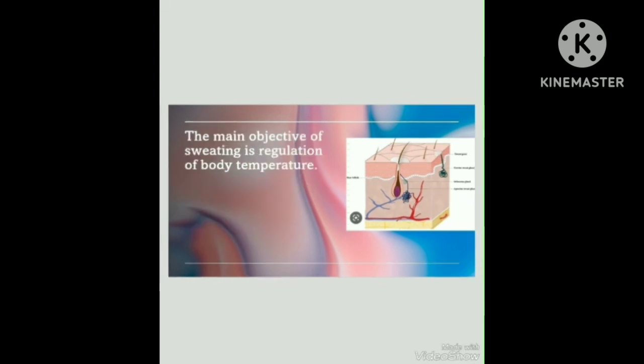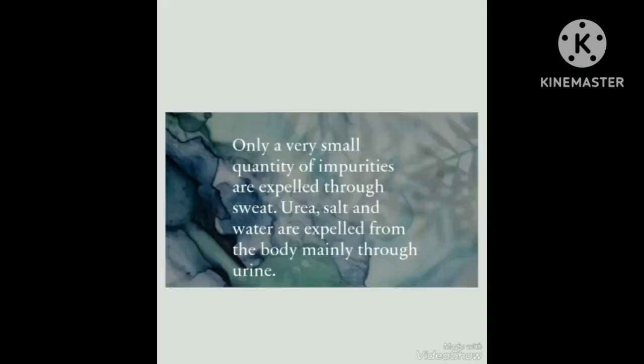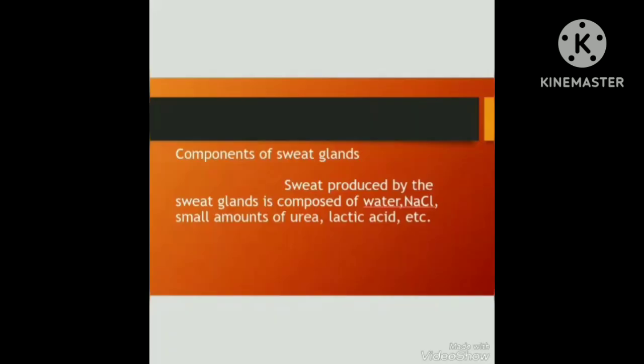The main objective of sweating is regulation of body temperature. Only a very small quantity of impurities are expelled through sweat. Urea, salt and water are expelled from the body mainly through urine. Now, I will tell some common questions and their answers.